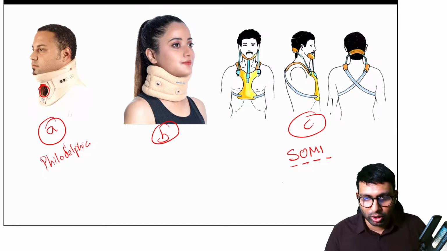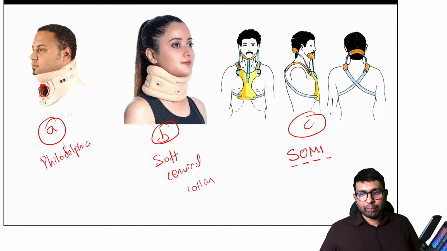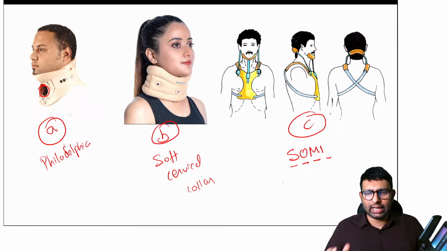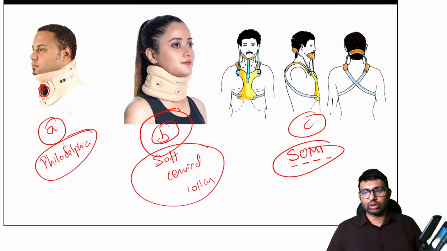Dr. Jain, this is a collar. What collar is this? It is a soft cervical collar. B is a soft cervical collar. Yes, Shazad, you're right. A is Philadelphia collar. B is a soft cervical collar. It is again a primitive type of collar, does not give a lot of immobilization. Best one is SOMI, then Philadelphia, and then soft cervical collar. Okay, so these are three types of cervical collars.